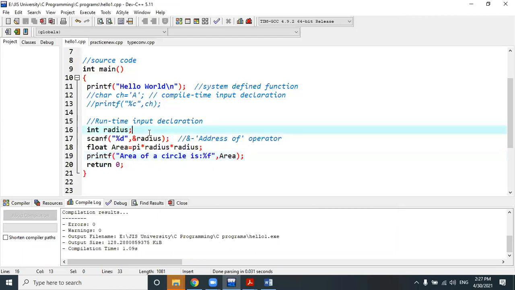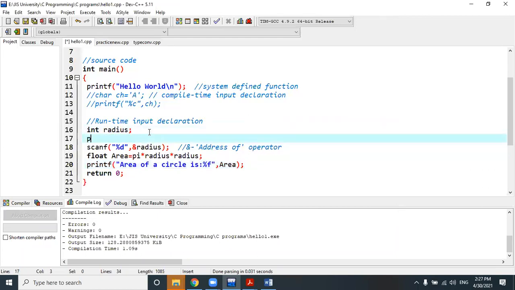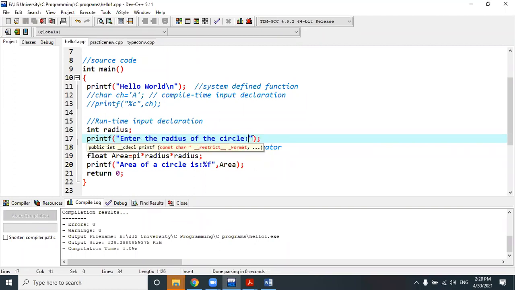To make it more readable, just add a printf statement and add this statement: enter the radius of the circle. So it will print in front of you that after this statement you will have to input the value of the radius.